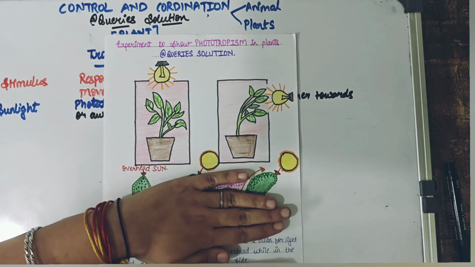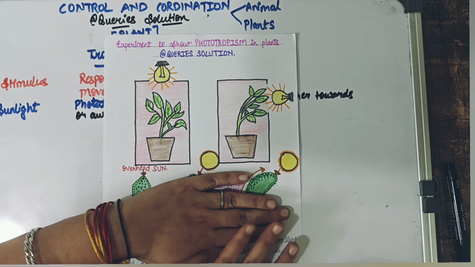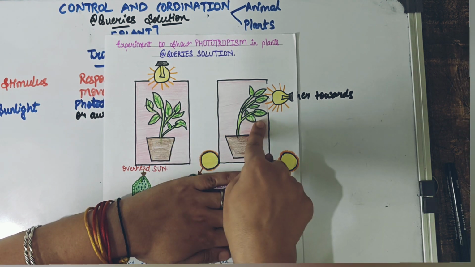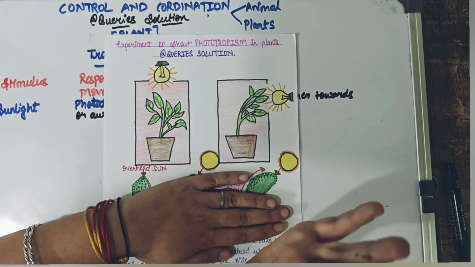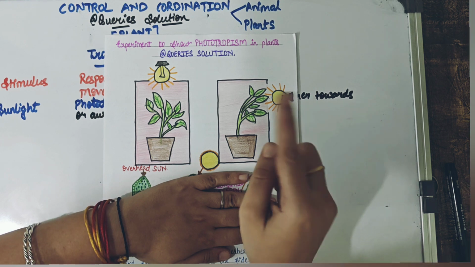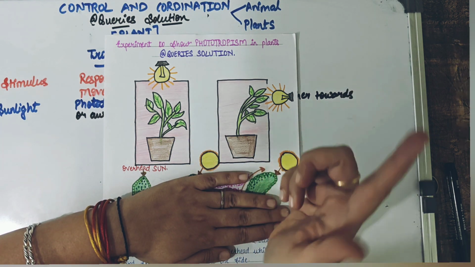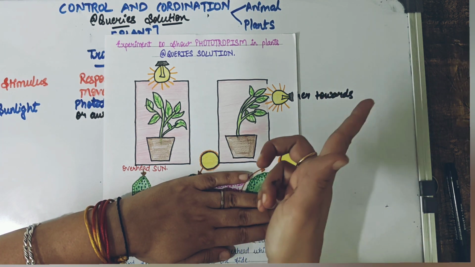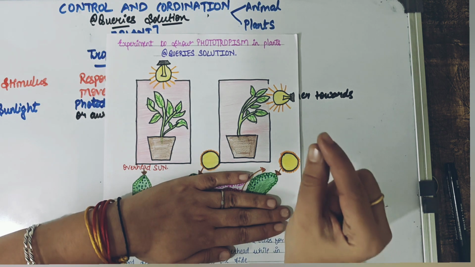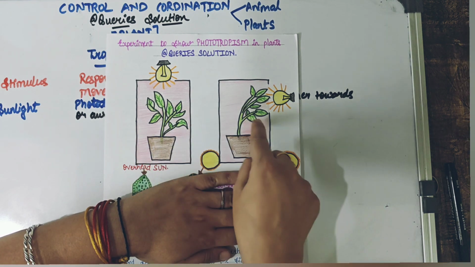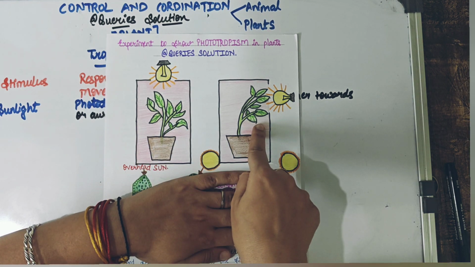And what is the inference, if you can see? Just leave all these here. Don't keep on reading and getting distracted. But what is the case if you see over here? What is the type of growth which is happening? First of all, let me tell you, the plant is growing. Okay, so that's why we are saying as growth dependent. The plant is 100% showing growth. But is there any difference over here and here that you can notice?